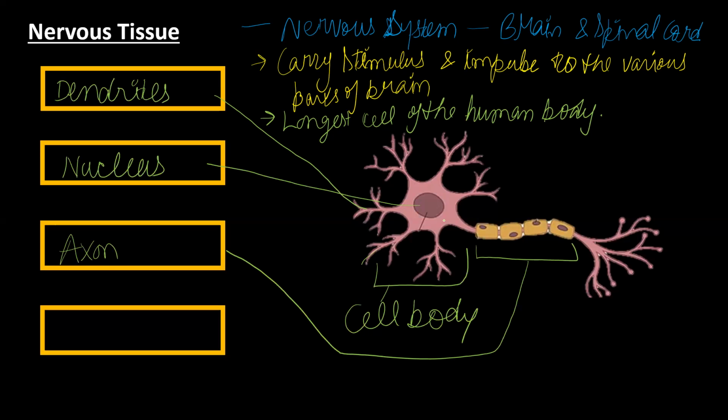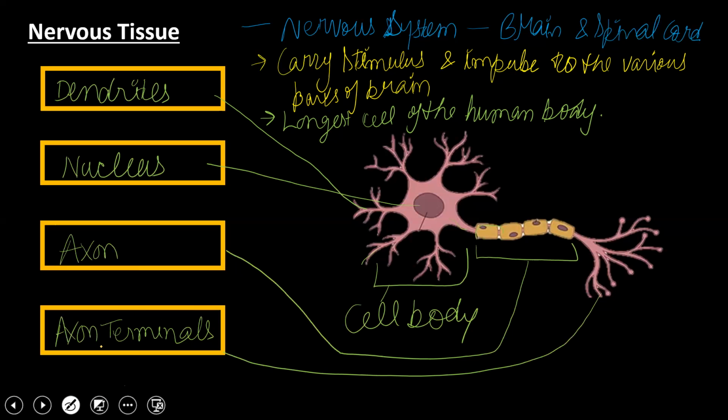It will carry the messages from the cell body to the next one. And these are known as axon terminals or simply terminals. Clear? You can see one sheet present around it.